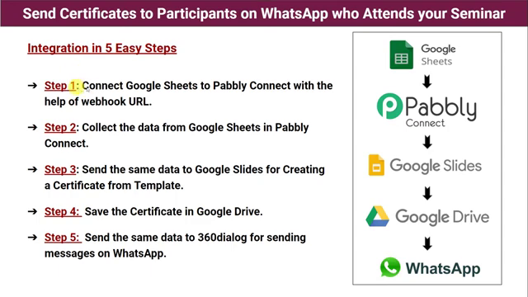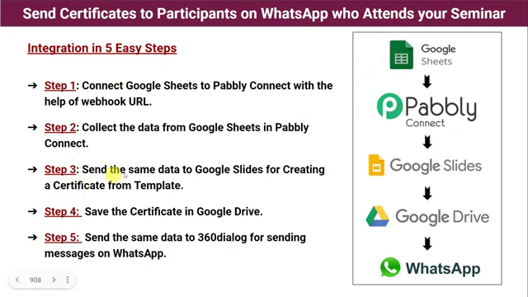At step 1, connect Google Sheets to Pabbly Connect with the help of a webhook URL. First we have to go to Pabbly Connect. Pabbly Connect will offer us a webhook URL, we have to paste that webhook URL into the Google Sheets, and automatically an integration will be created between Google Sheets and Pabbly Connect. Step 2, collect the data from Google Sheets in Pabbly Connect. At step 2, Pabbly Connect is going to capture the data from Google Sheets.